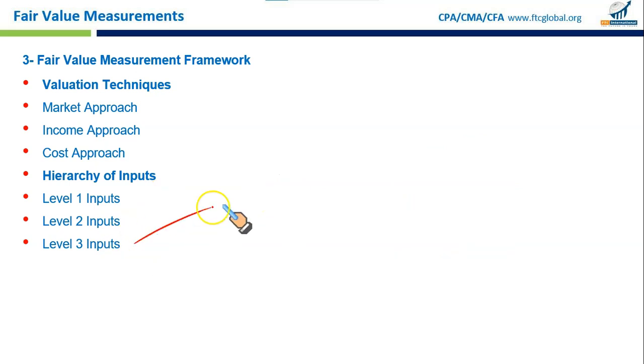Then we have third level inputs. Third level inputs are unobservable data, and they are based entirely on your hunch, entirely on your assumption. Like, for example, if a company owns a highly specialized piece of equipment, right, and this equipment has no comparable sale or any market for such an asset, so we would have to estimate using some internal models, some assumptions, some hunches, I would say. So this is level 3. So level 1 is the most reliable, level 3 is a 1-star valuation.